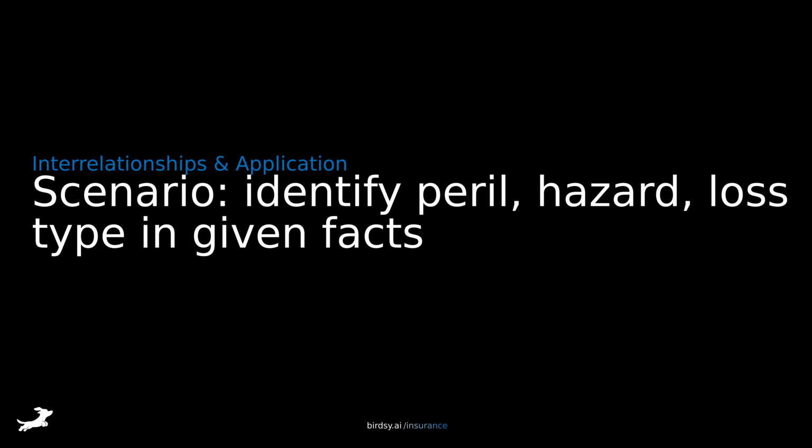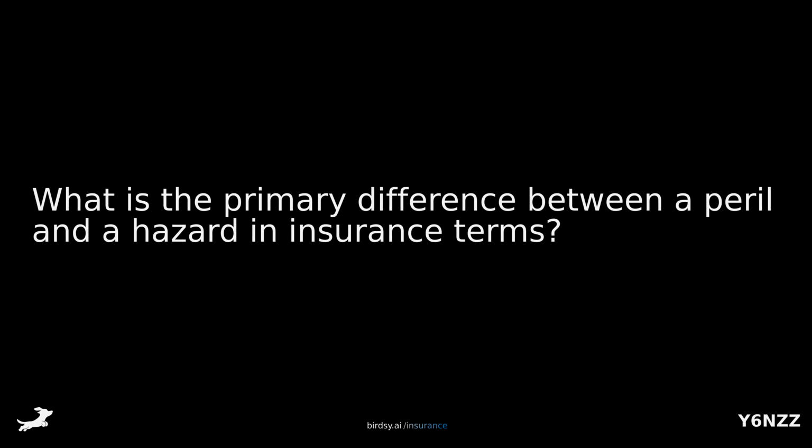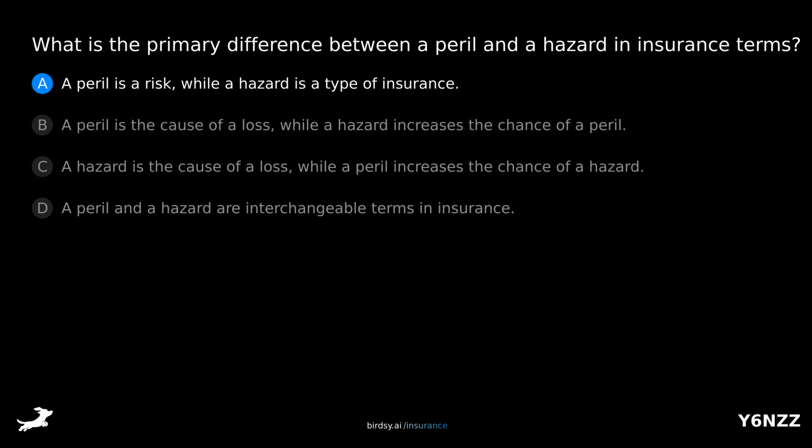Scenario: identify peril, hazard, loss type in given facts. What is the primary difference between a peril and a hazard in insurance terms? Is it A, a peril is a risk, while a hazard is a type of insurance, B, a peril is the cause of a loss, while a hazard increases the chance of a peril, C, a hazard is the cause of a loss, while a peril increases the chance of a hazard, or D, a peril and a hazard are interchangeable terms in insurance?